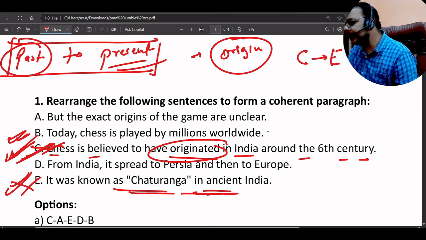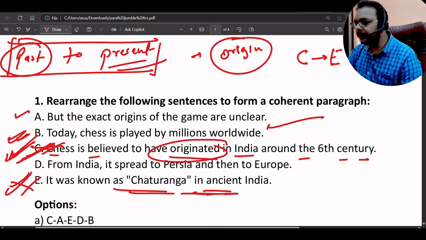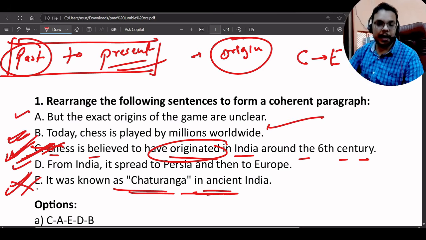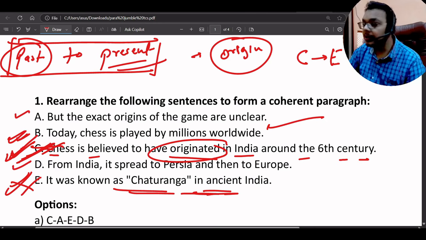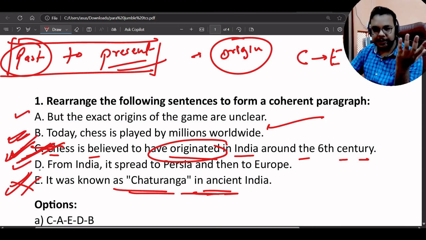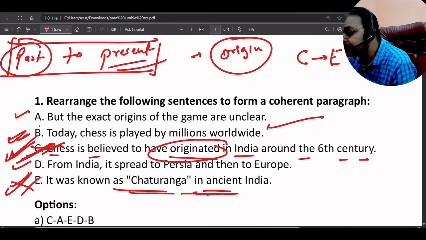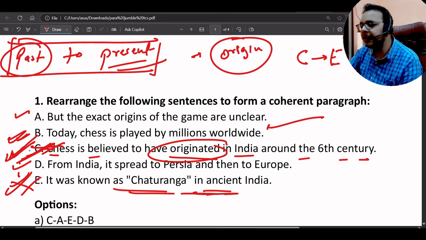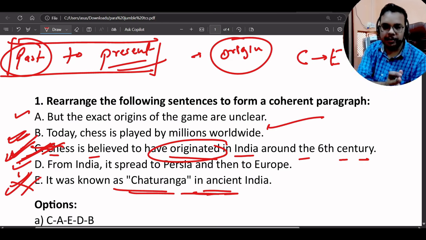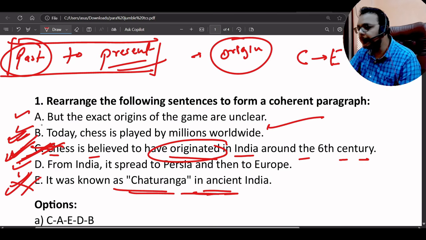It is a present statement, and both of these are past statements. So that's why A and D will come before, and this one, which is B, will come last. So we have the sequence like C, then after C we have E, and B at the last.